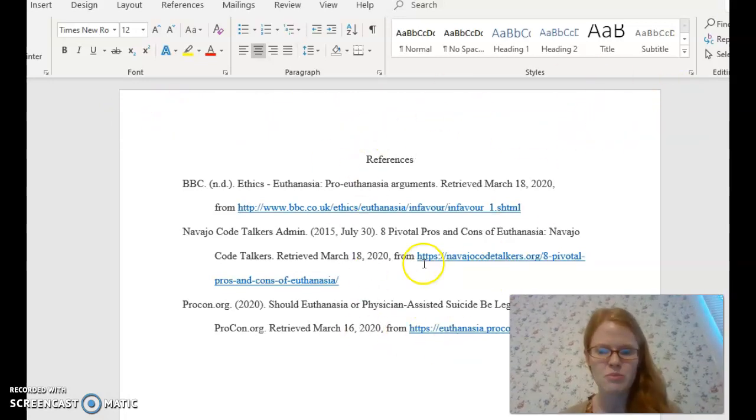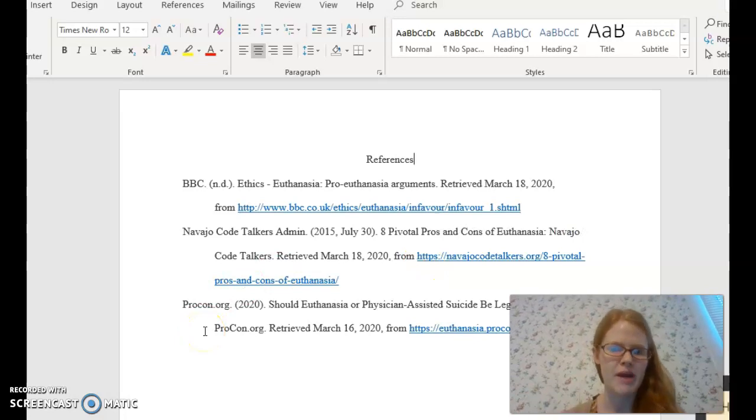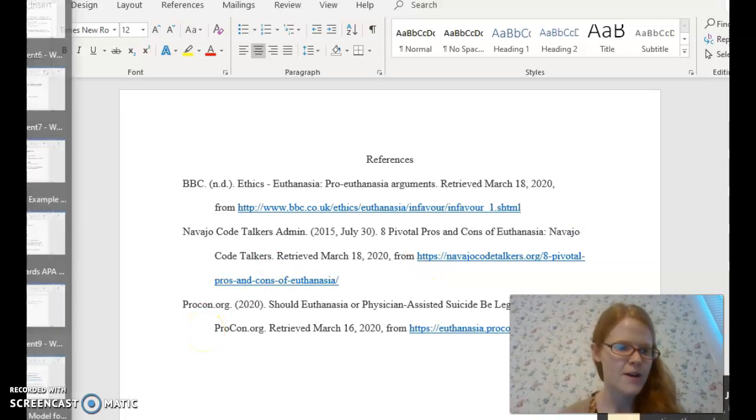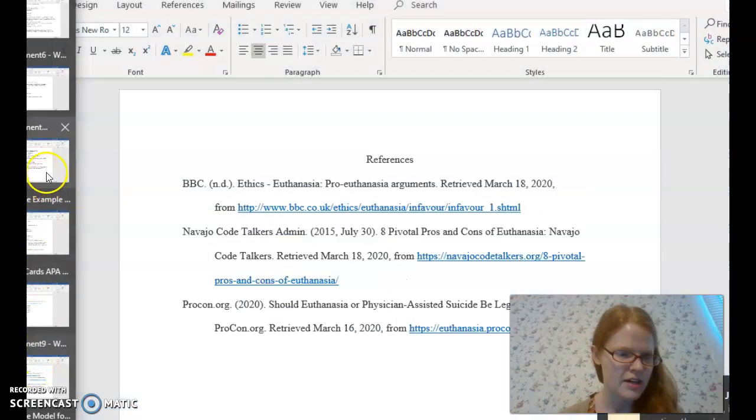This will just be your last page of your paper, the last thing on there. All right, let's go back to the common errors.